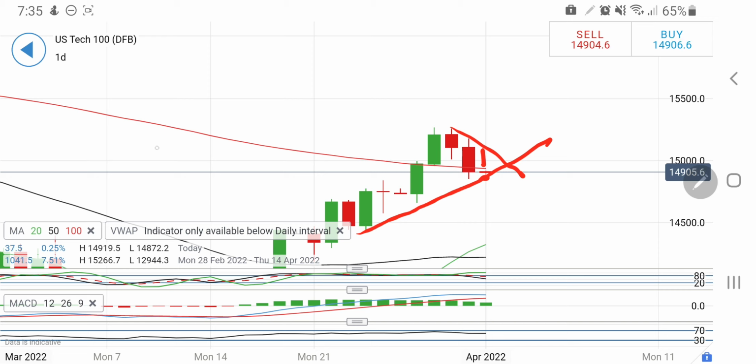If it breaks 14800, you can expect strong bearishness, but the nearest support at 14750 will come into picture, and beyond that it will definitely drop towards the 14500, 14400 zone. So trade accordingly. Now let's have a look at UK 100.